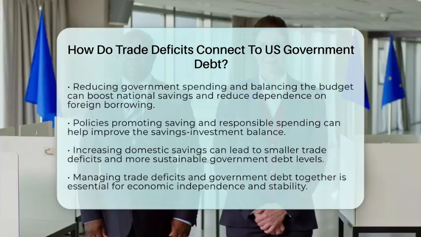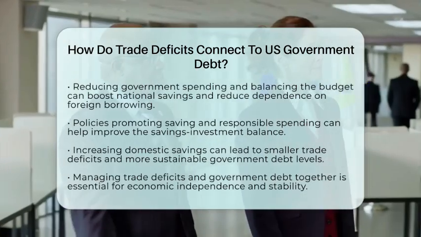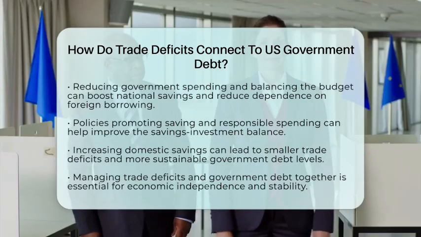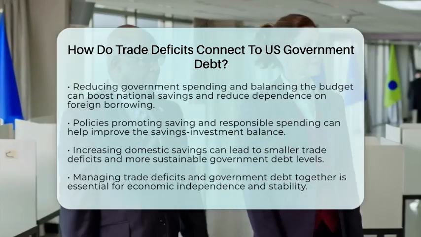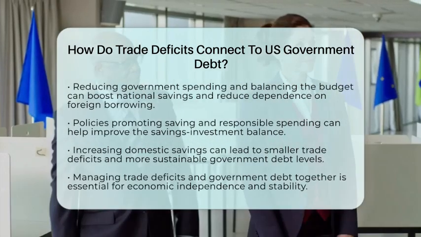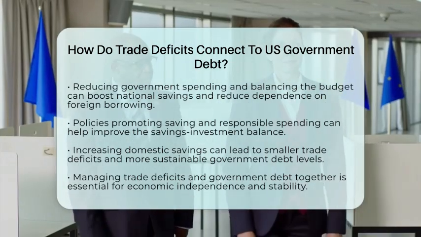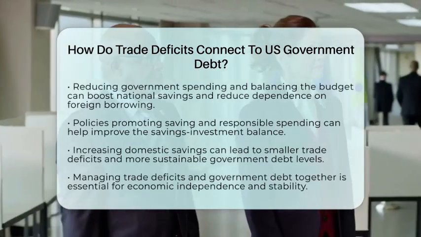In the end, managing trade deficits and government debt together is key to strengthening the country's economic independence. By focusing on fiscal discipline and promoting private savings, the United States can work toward a more balanced economy that is less vulnerable to external shocks and more capable of funding its own growth.